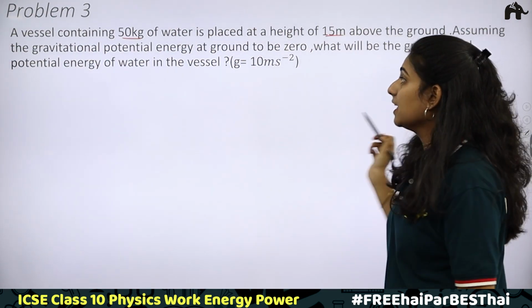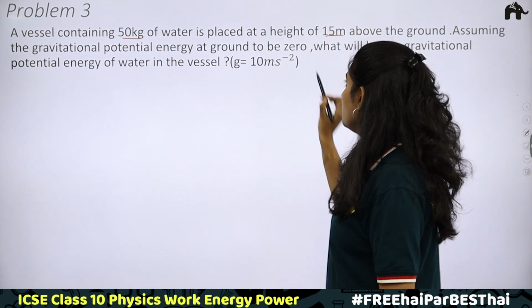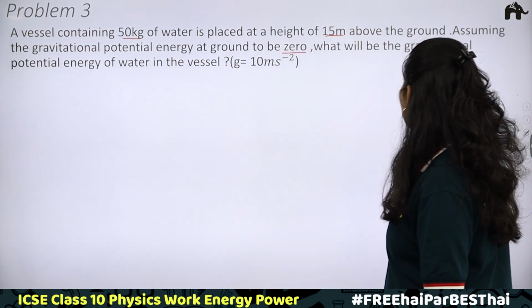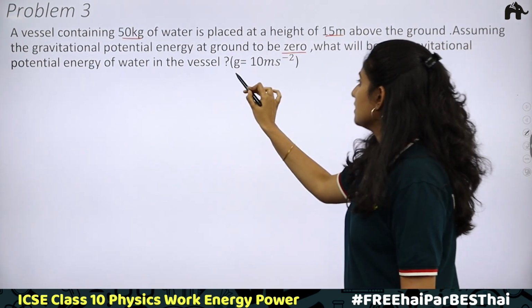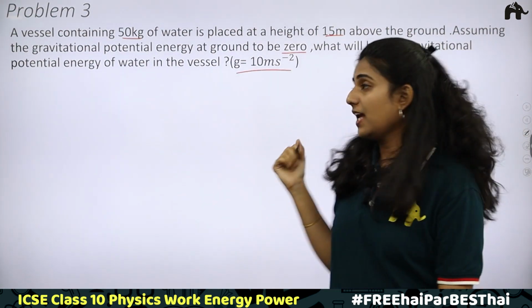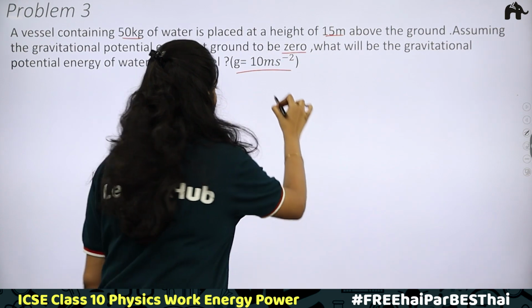Next, third problem. A vessel containing 50 kg of water is placed at a height of 15 meter above the ground, assuming the gravitational potential energy at ground to be 0. What will be the gravitational potential energy of water in the vessel? It is also given that g is equal to 10 meter per second square.